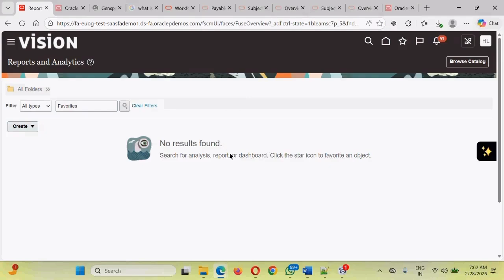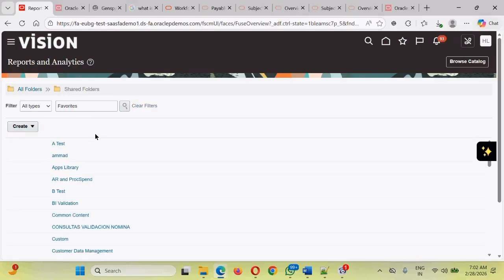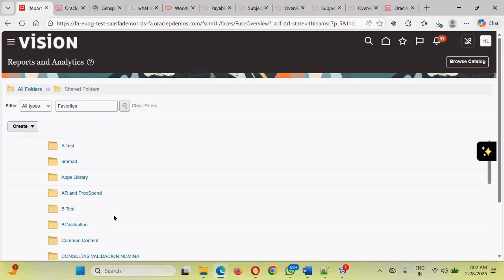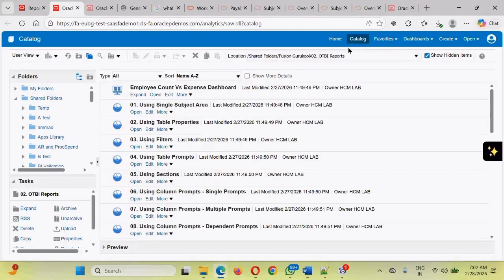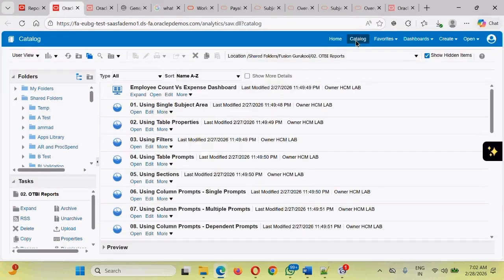let's wait for the page to open. In this page, guys, we have folders available which you can access directly from here. If you access the shared folders, all the folders in the OTBI server can be accessible here also. But the best use is to click on this Browse Catalog button, and it will take you to a new screen, which is the OTBI server. This particular application is the OTBI server. The button that we clicked is Browse Catalog, that is the reason it has taken you to the catalog page.